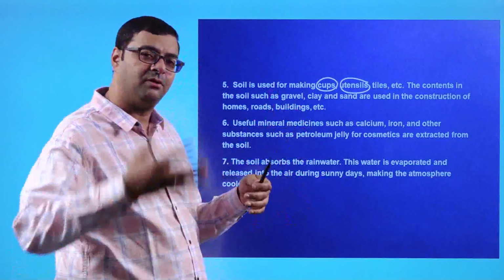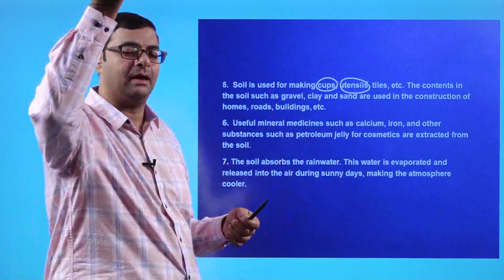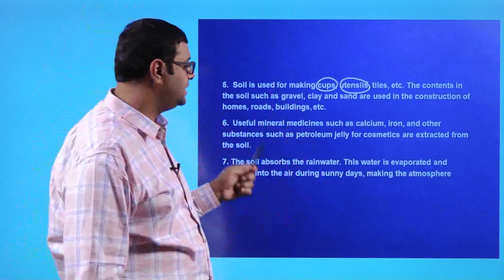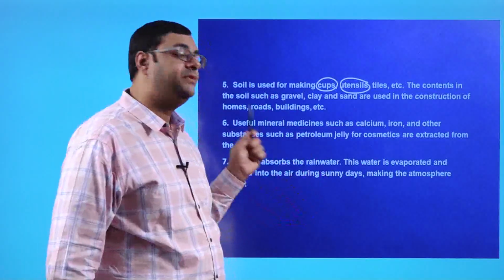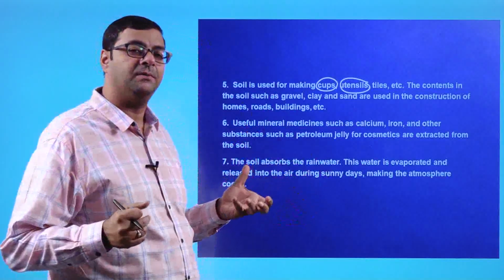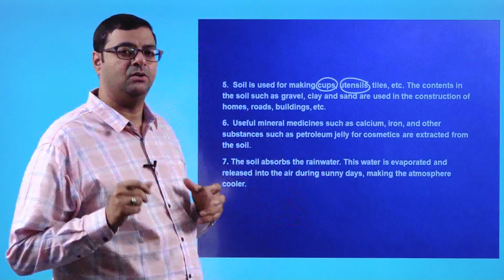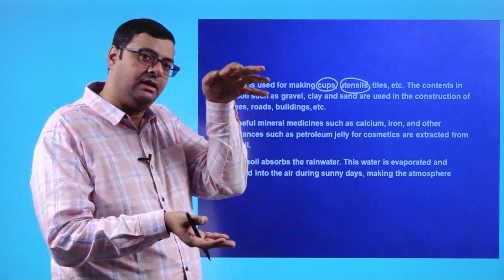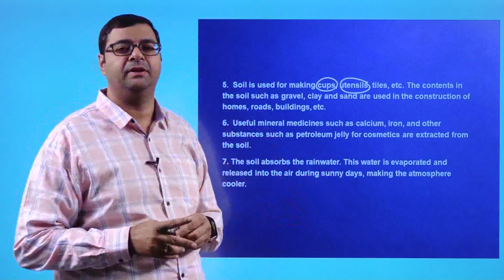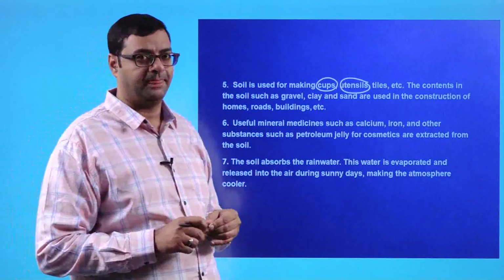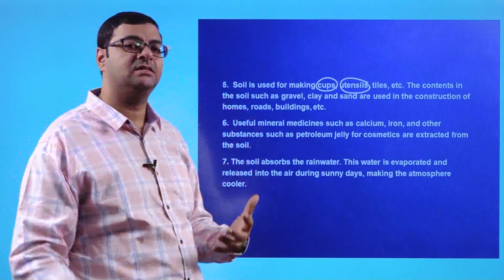During summer, because of the heat, the water is radiated back into the atmosphere. Once it goes back, this water cools the atmosphere, and internally it starts reducing the temperature of the earth. That is how the cycle is maintained.